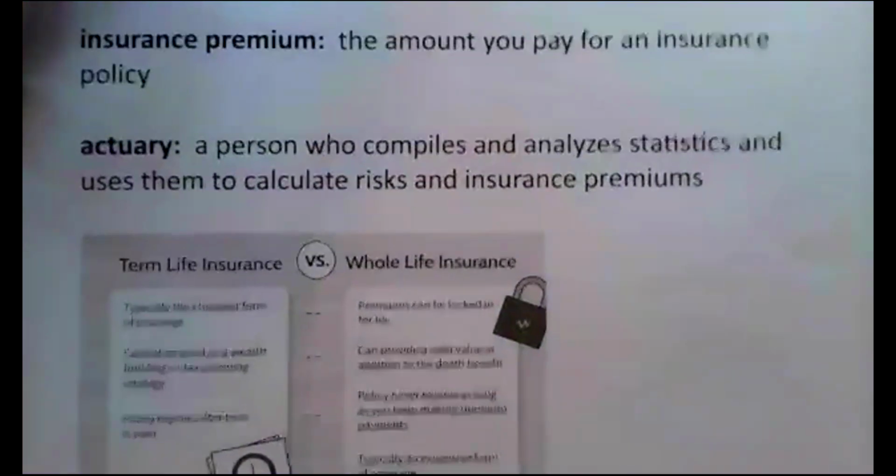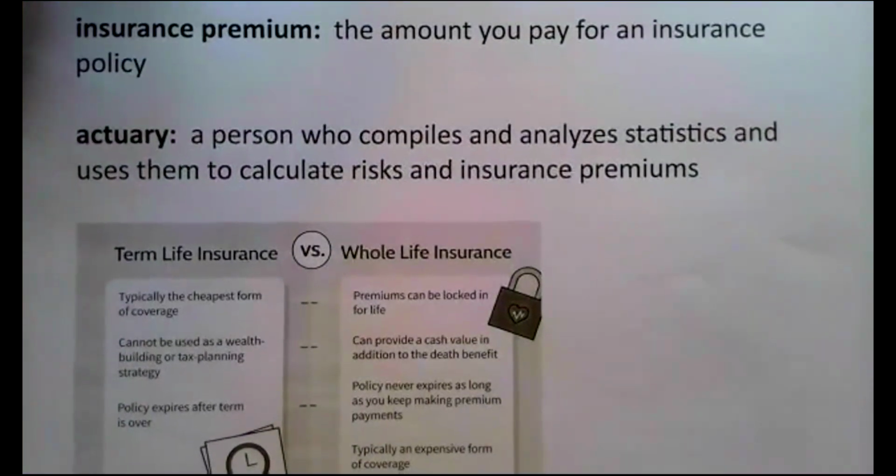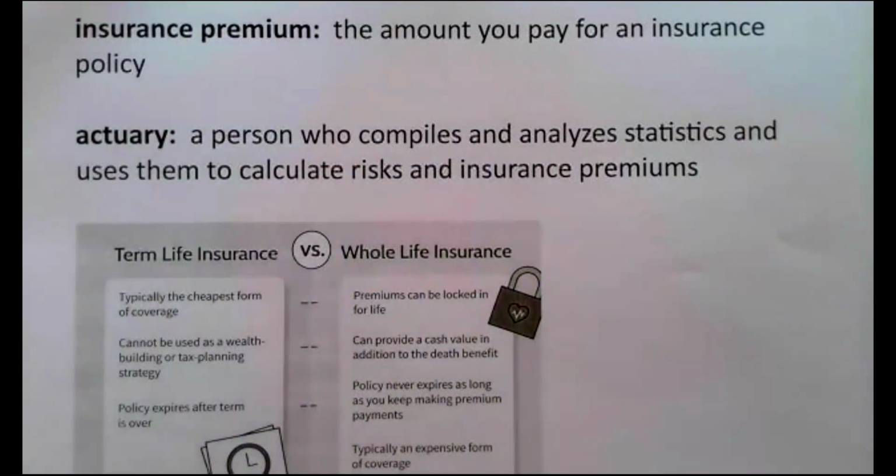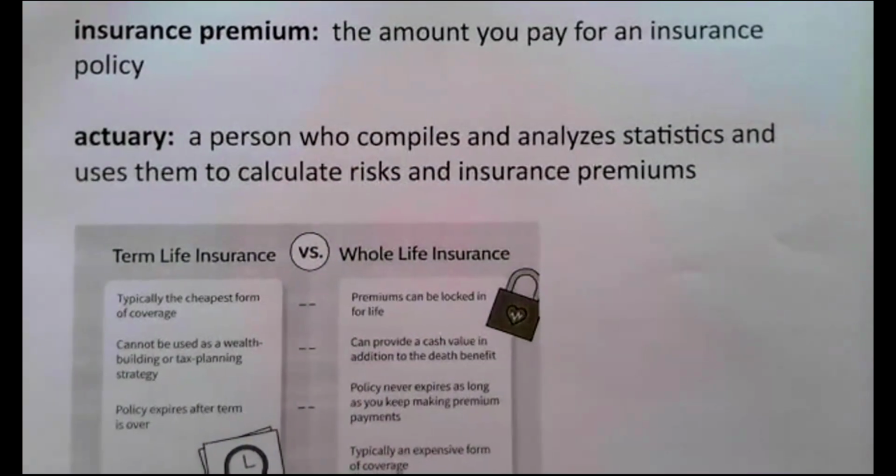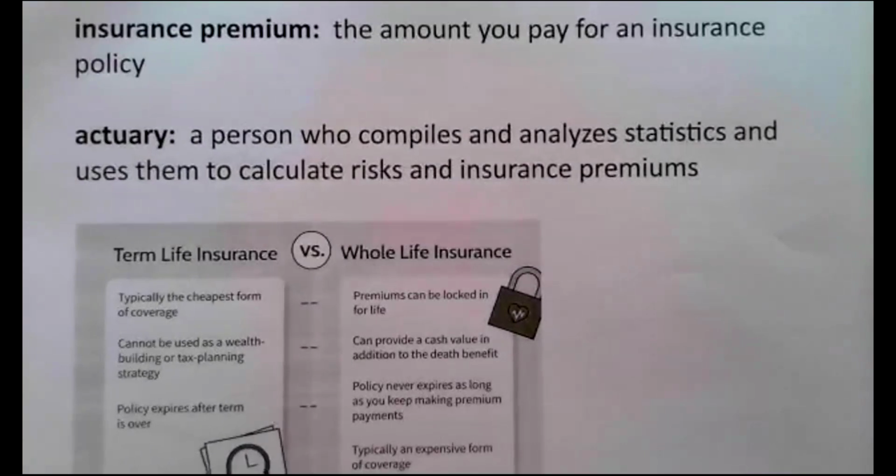The next couple of problems we're going to talk about have to do with insurance. In insurance, when we use the word premium, we mean the amount you pay for an insurance policy. It's the amount you pay to purchase the insurance policy.